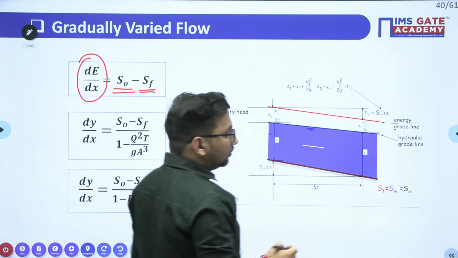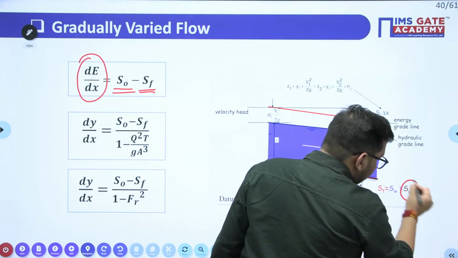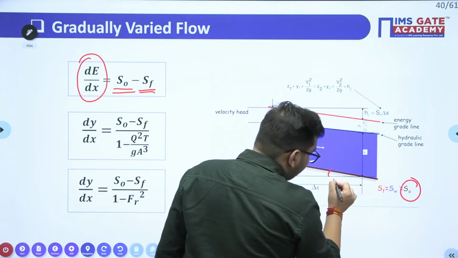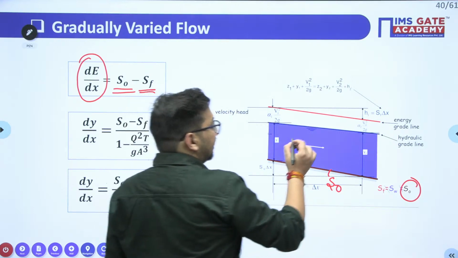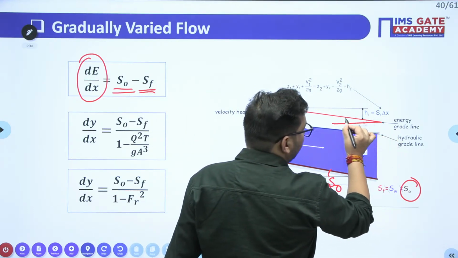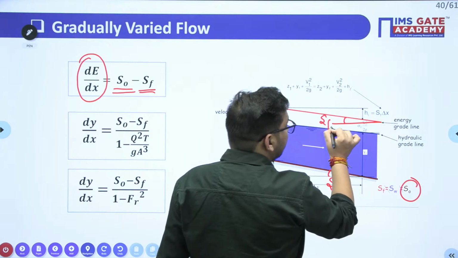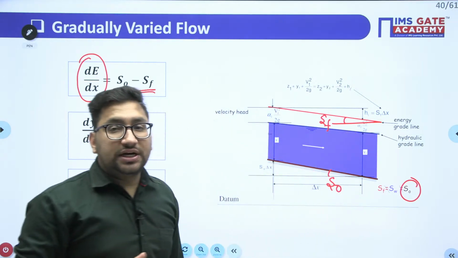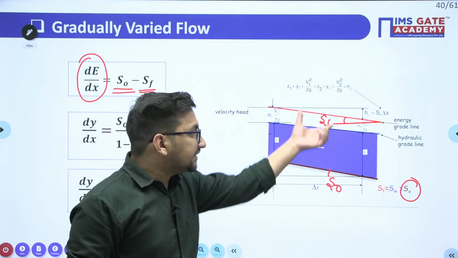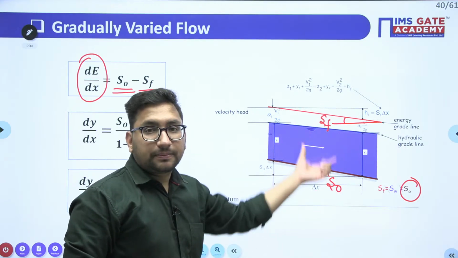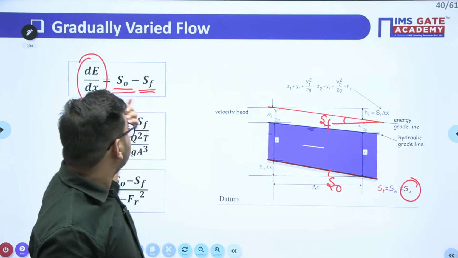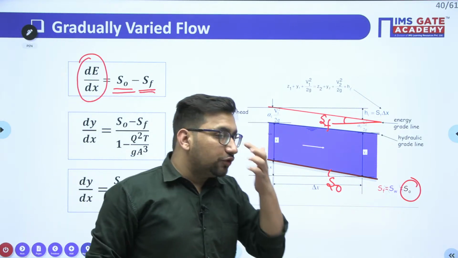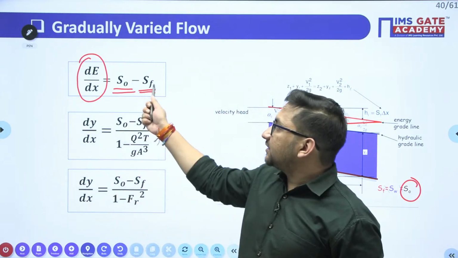This S naught value is your channel bottom slope, and this is your energy grade line, and the slope of this energy grade line is SF. Now remember students, here S naught and SF are not the same, right? If this would be a uniform flow, we know that S naught and SF would be the same.